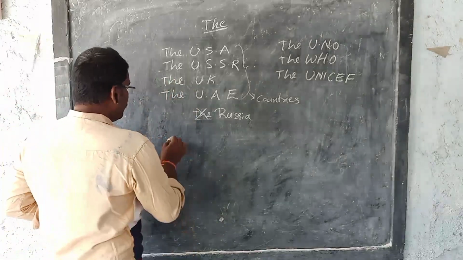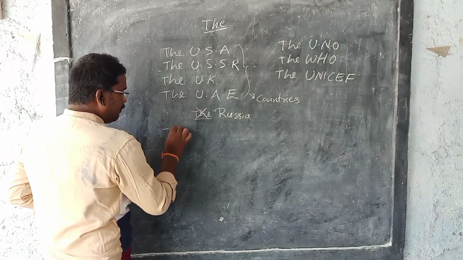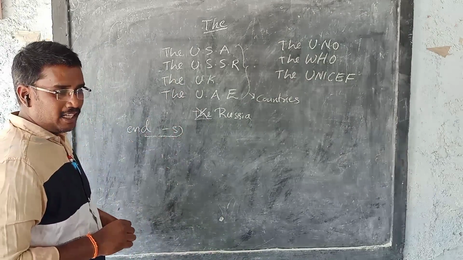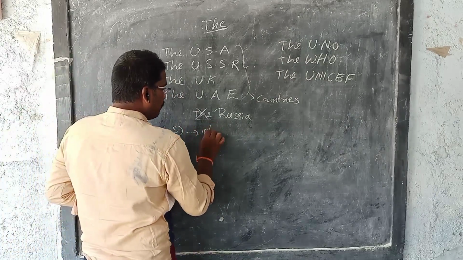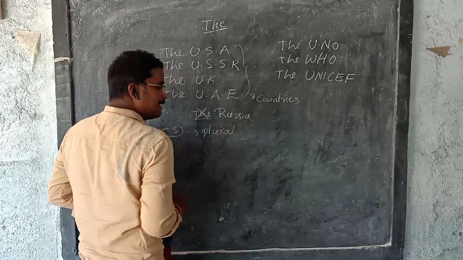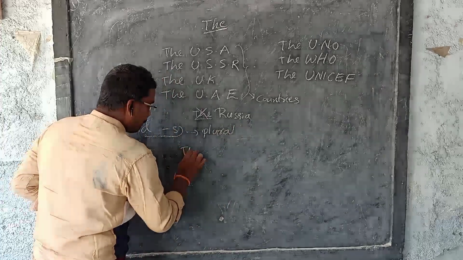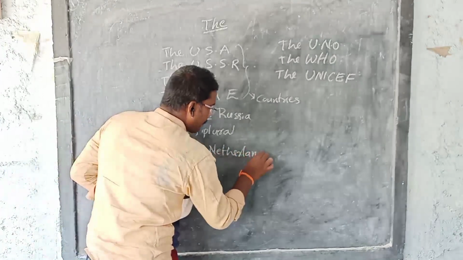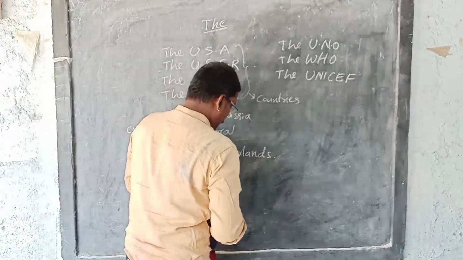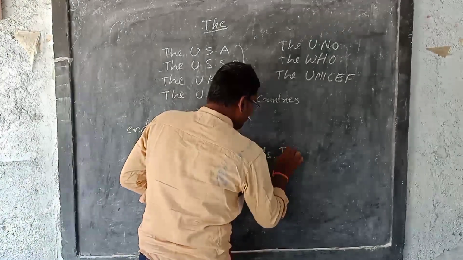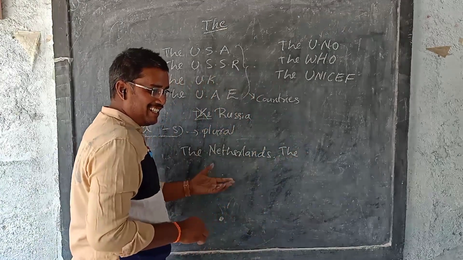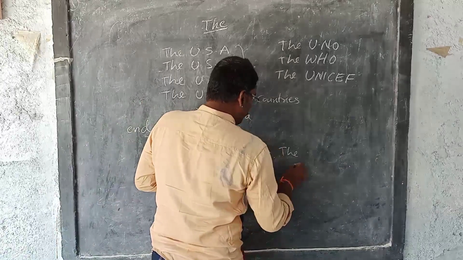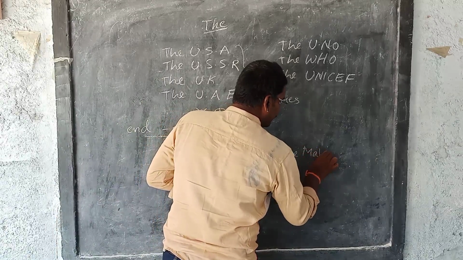Those countries end with s, so the name becomes plural. Some country names are like that. Example: the Netherlands. The islands only. Islands means the country belongs totally to islands. The Maldives, like this.